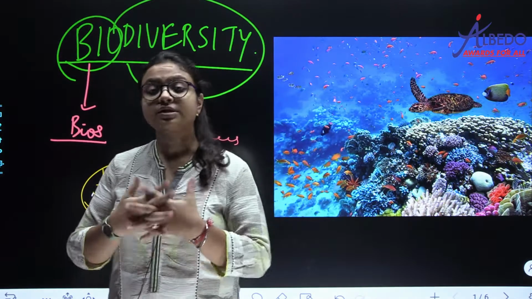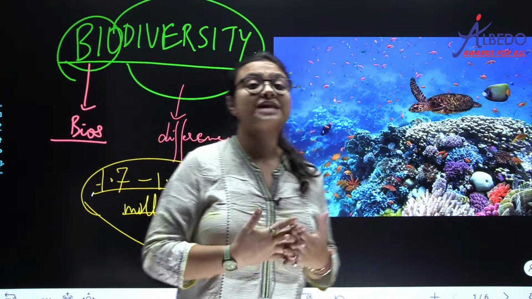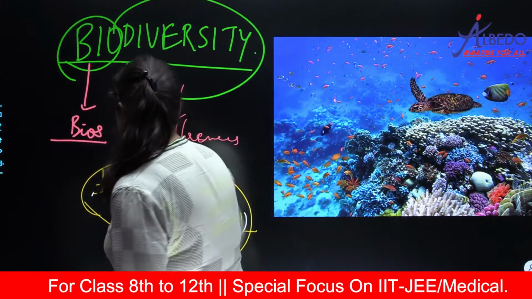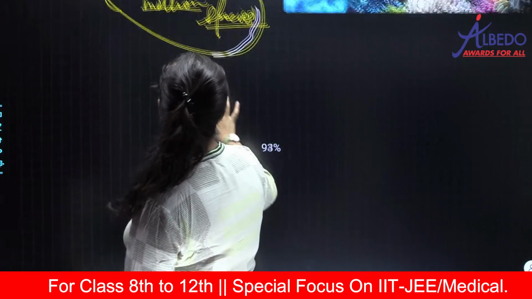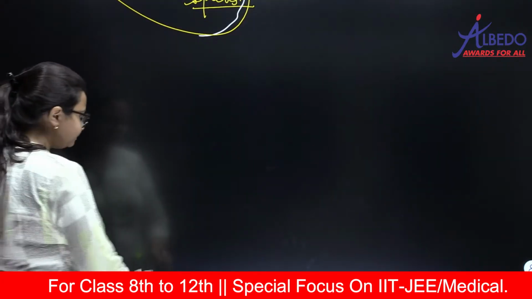Now since we have to study biodiversity, you can study it by a process which is called taxonomy. How will you study biology? You will study biodiversity or biology with the help of a process which is called taxonomy.